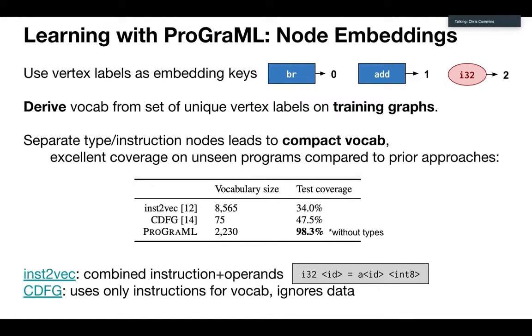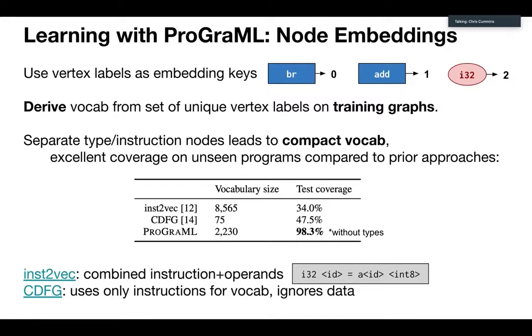Because there's this issue with machine learning where you're trying to represent a program: what happens when you get a word that you've never seen before? Like what if someone's created a new type, or someone's used an instruction that you've never seen before? Well, normally what you do is you just map it to some element in your vocabulary that you've reserved for saying, this is an unknown element. I don't know what this guy is. It's just unknown. But what we found is that because we've split apart our graph, a small vocabulary is good enough to give us near perfect coverage on unseen programs.